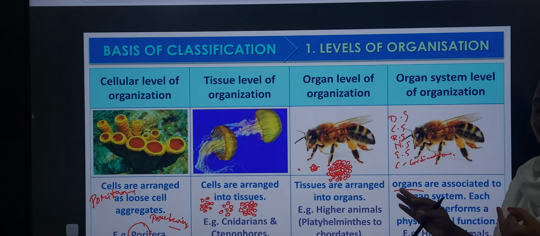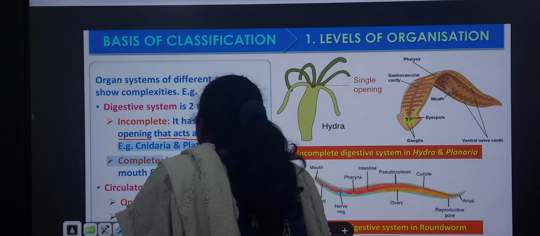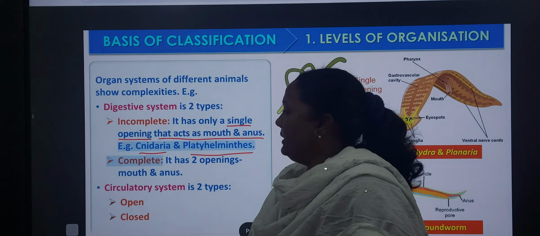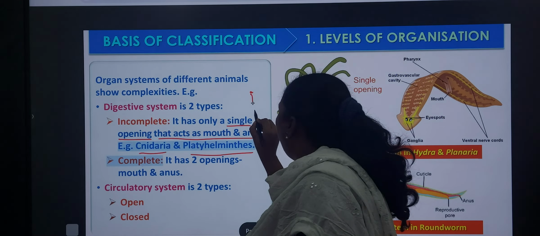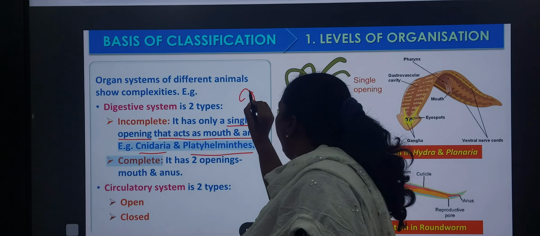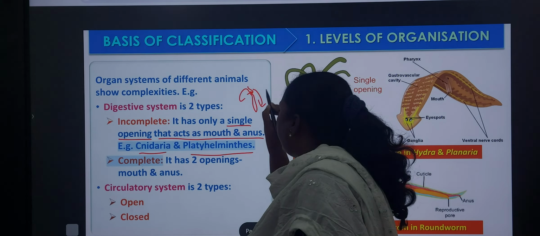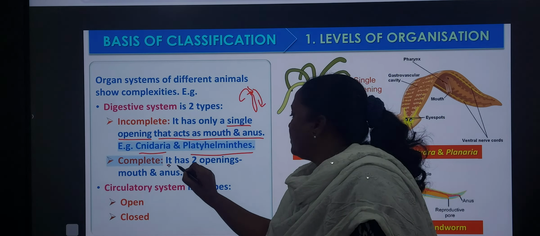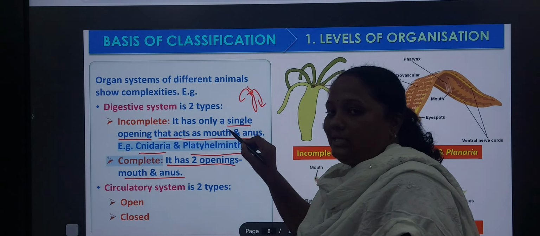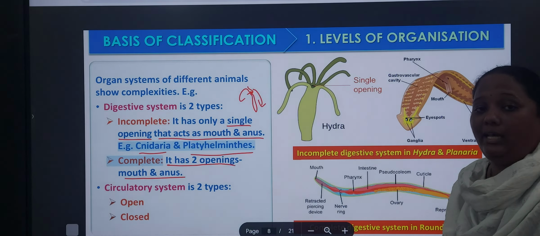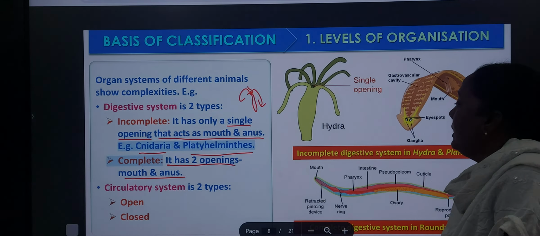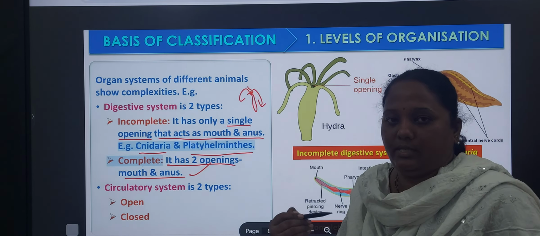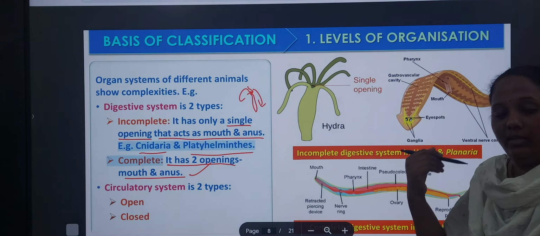It has a single opening that acts as a mouth and anus. Where do you see this? In the cnidarians and in the platyhelminthes, only a single opening is there. Through this it will enter and through this it will excrete. Next, complete means it has two openings. Already you know what a tube within a tube is, which you read in intermediate first year. Here, two openings means mouth and anus. Now we have a complete digestive system because we have an alimentary canal.